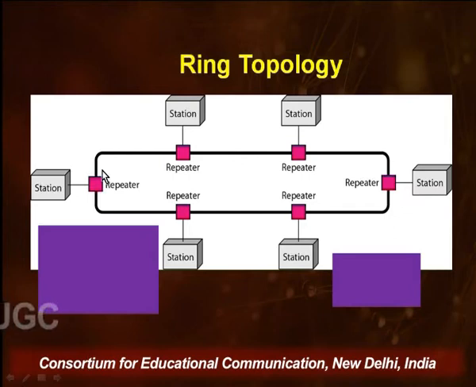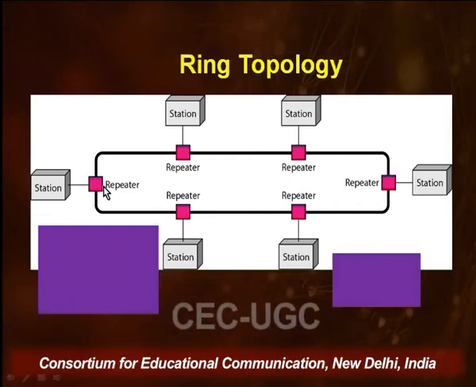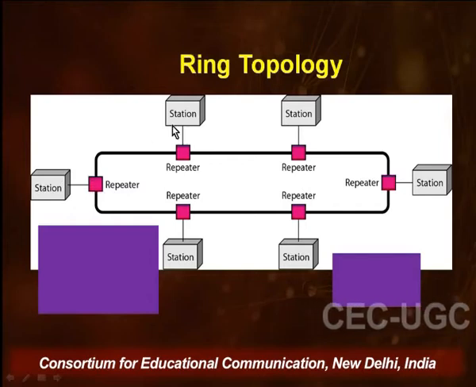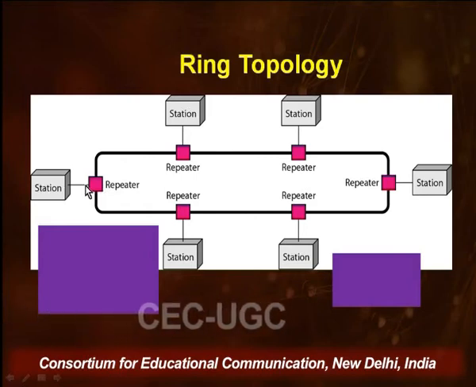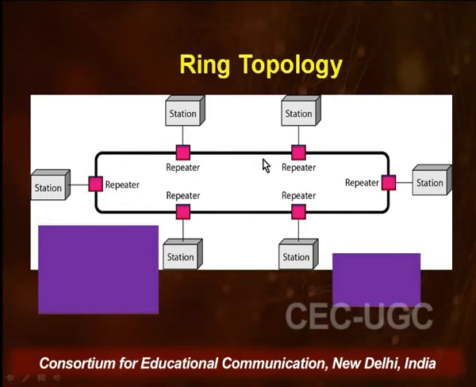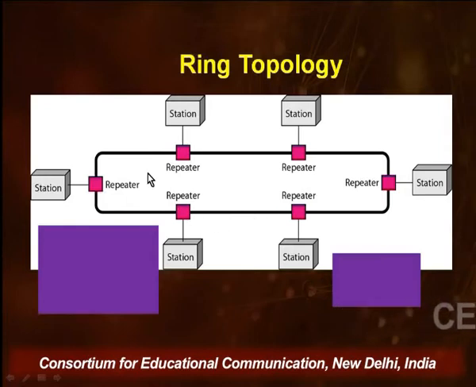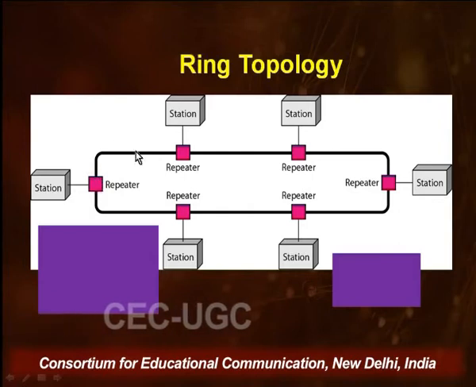Analogous to the tap that we had in bus topology, we have something called a repeater in this topology. A repeater is a network device. They are called connecting devices. This repeater has the capability of reading the address of every station on this network. So whenever a station has data to send, it will send it on this common ring which is connecting every station in the network. It will read the address and pass on the data.